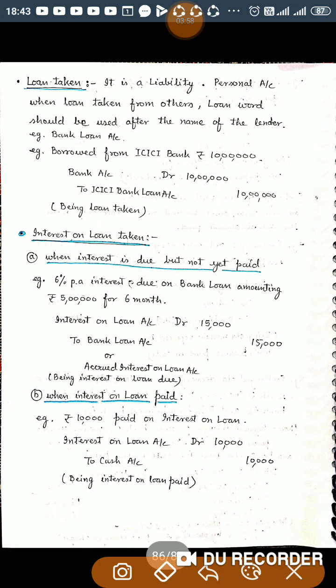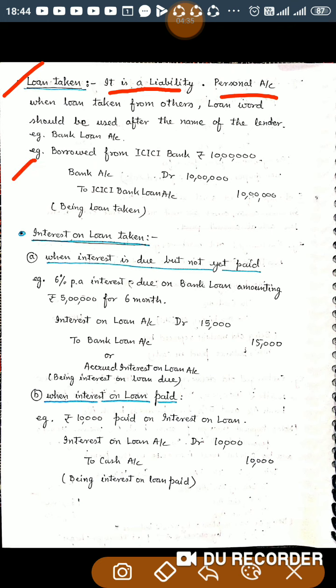Now, next point is loan taken. Suppose the business is taking a loan from another person or any institution. Loan is a liability for the business and the lender is a personal account. If you are considering it from the conventional point of view, loan is a personal account representing the lender. So when a loan is taken from others, the word loan should be used after the name of the lender. For example, bank loan account.